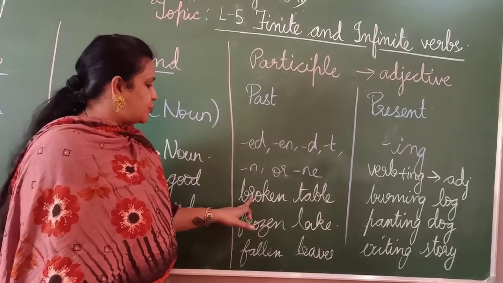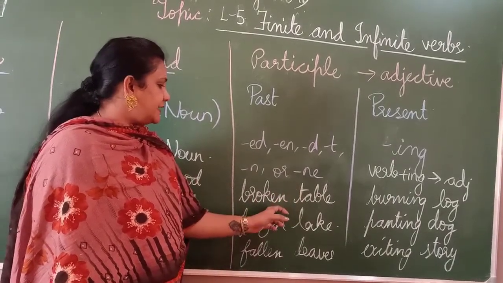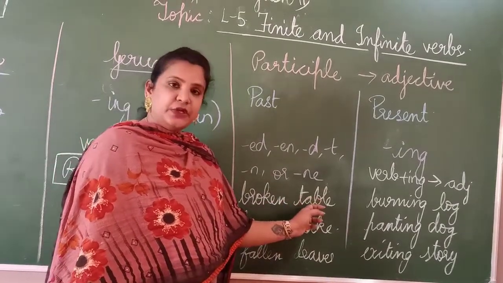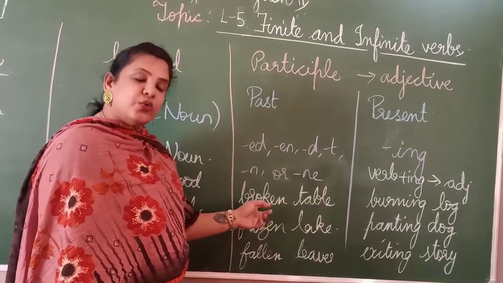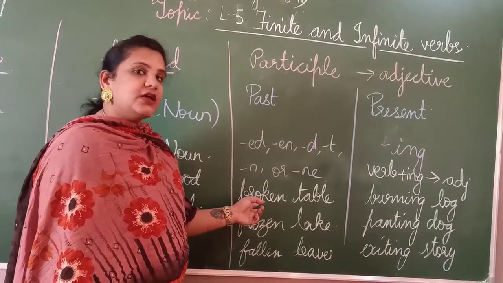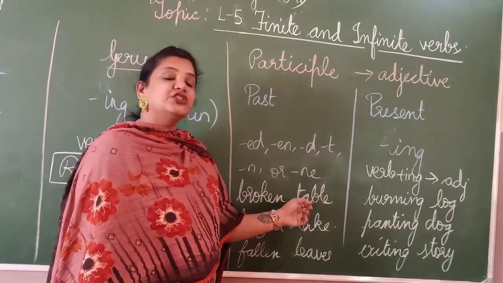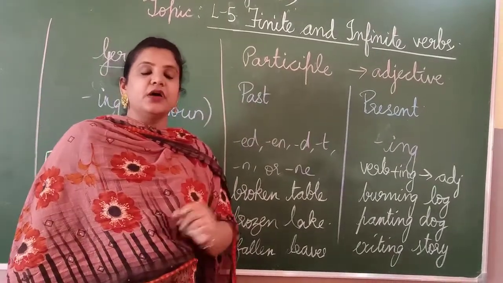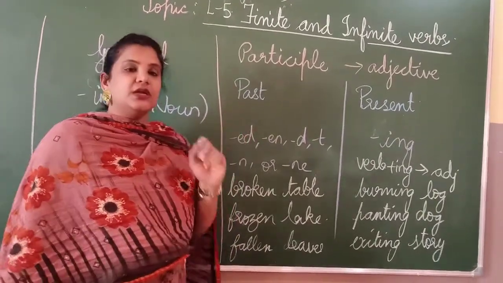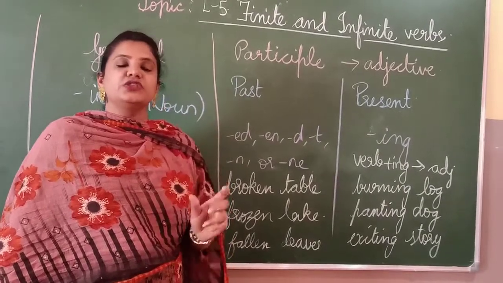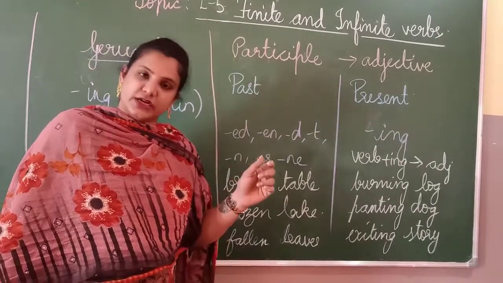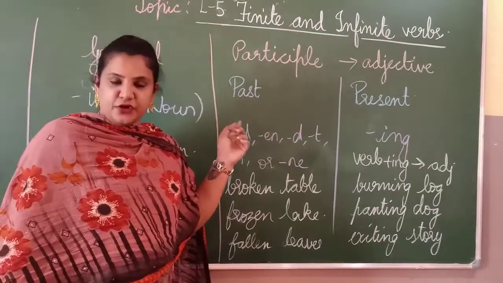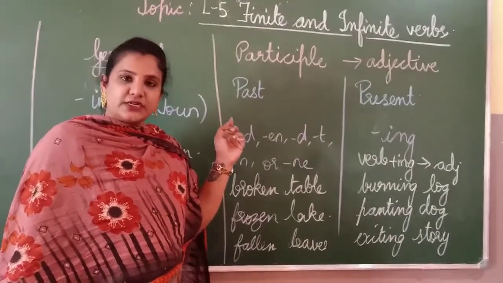Correct, no? So broke is a verb. You are adding en to it. So this is a broken table. So this is a verb, but it is acting as a what? It is acting as an adjective. So that is called your participle. Always remember, your past participle is a verb which acts as an adjective in the past form. Okay, the verb should be in the past form and it should act as an adjective.